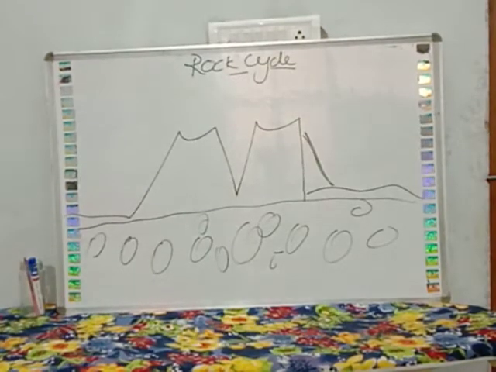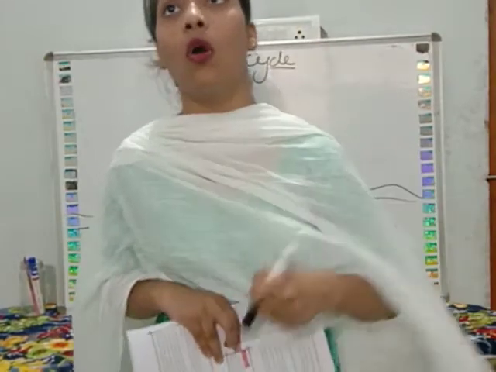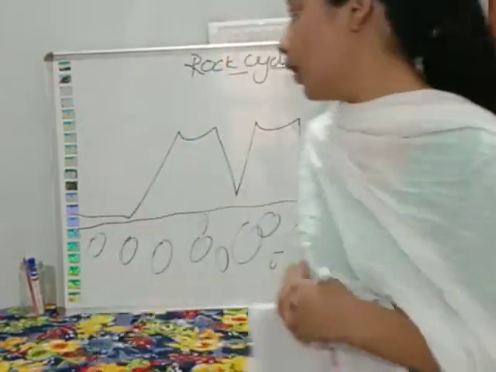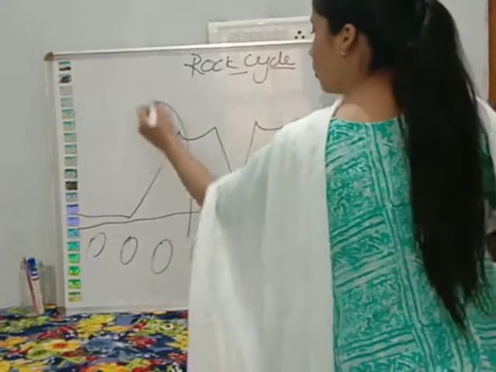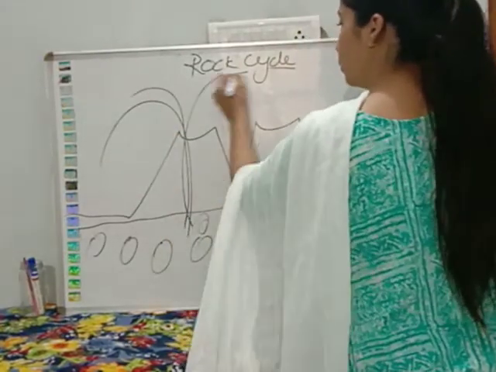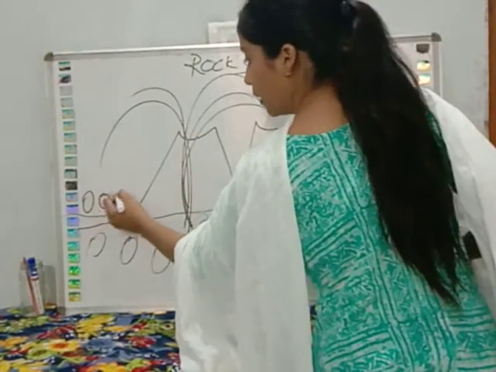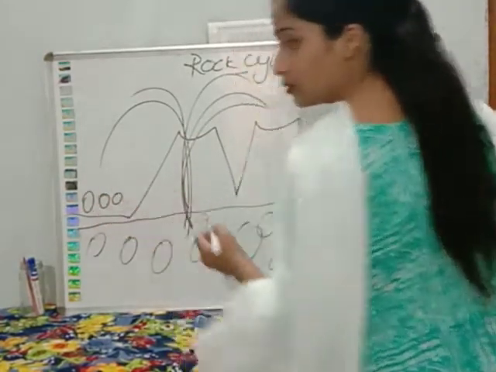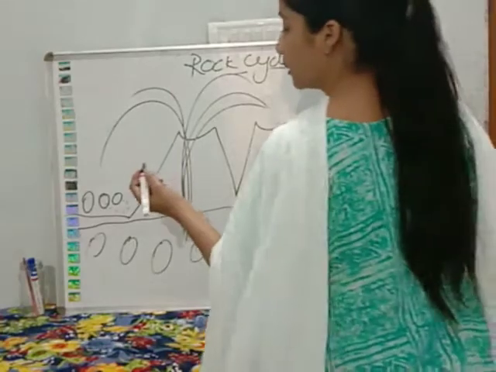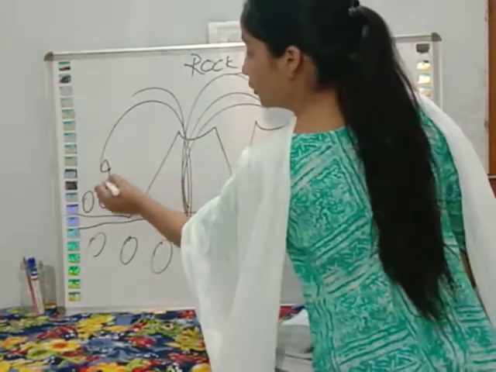Now we will read about the rock cycle. Study the image given below. As we can see, the formation of all rocks starts from magma. When the magma came out, some of the particles came out of the earth and they were grained into fine particles. They are known as, I have already told you, igneous rock also.